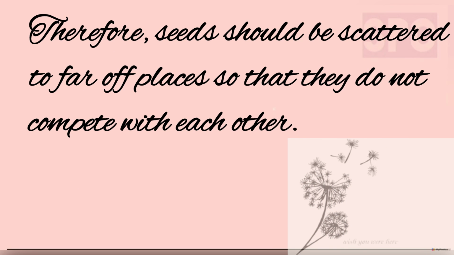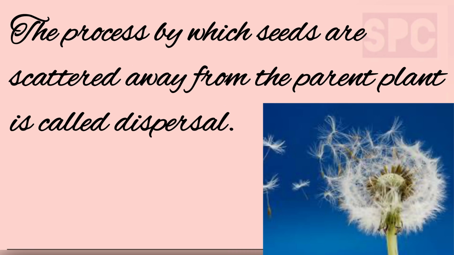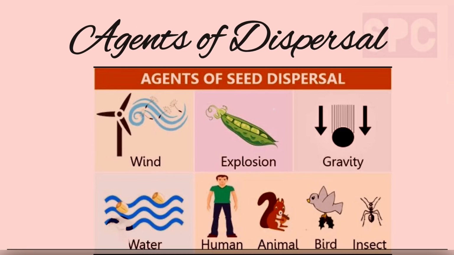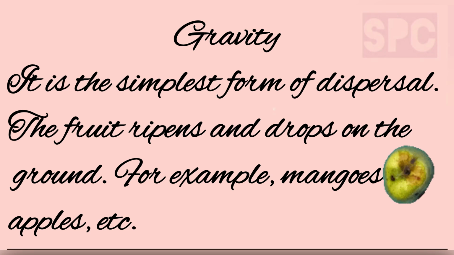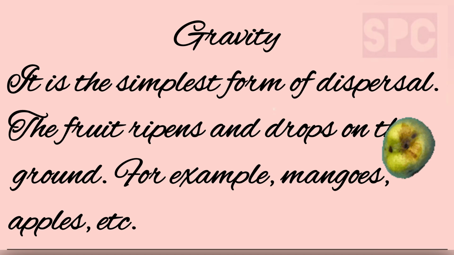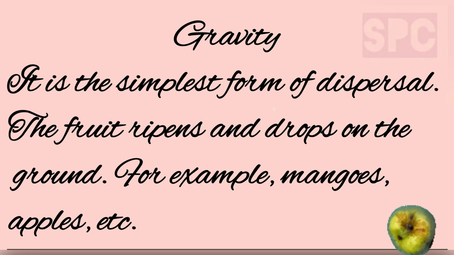Therefore, seeds should be scattered to far off places so that they do not compete with each other. The process by which seeds are scattered away from the parent plant is called dispersal. Now, students, there are different agents of dispersal. The first agent which we are going to discuss is gravity. It is the simplest form of dispersal. The fruits ripen and drop on the ground. For example, mangoes, apples, etc.